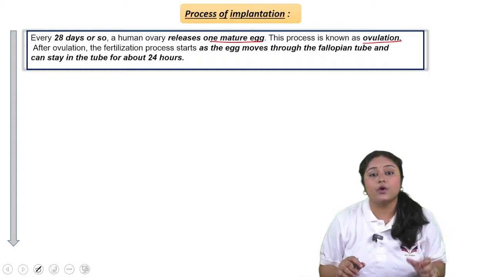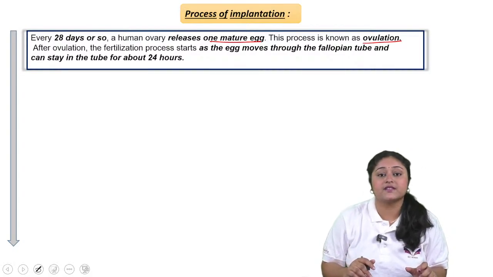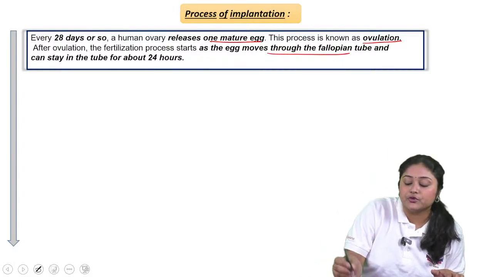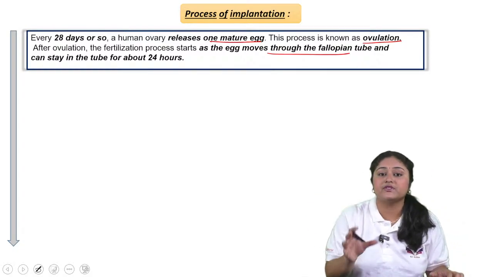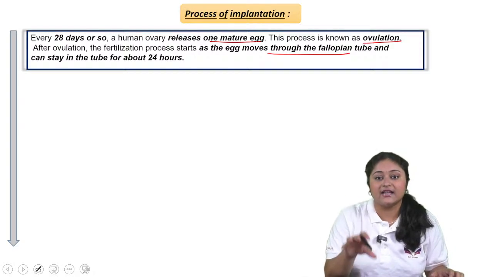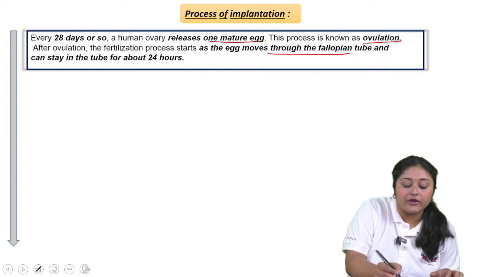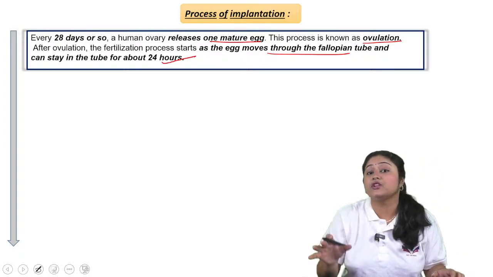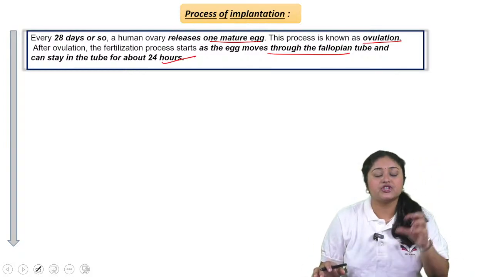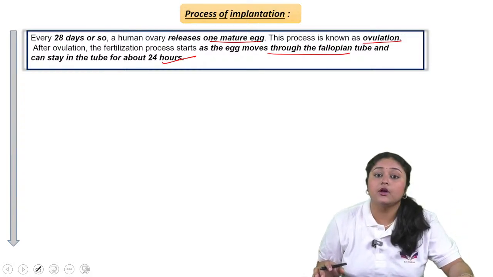After ovulation, the fertilization process starts as the egg moves to the fallopian tube. After the egg is produced, it starts to move to the fallopian tube, because fertilization takes place in the fallopian tube only. It can stay in the tube for about 24 hours, so after ovulation it will stay there up to 24 hours.